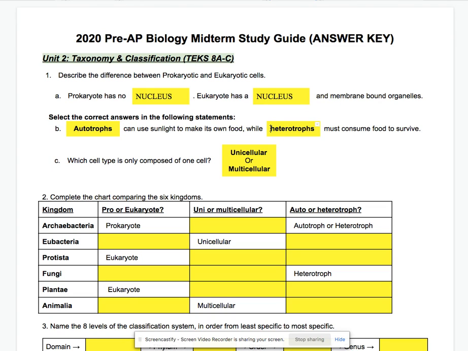C, which cell type is only composed of one cell? Well, the key word is one, and that prefix is for uni. Uni means one cell. Multicellular means many cells.